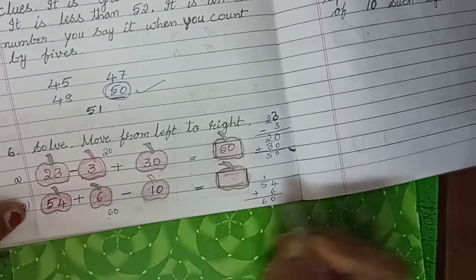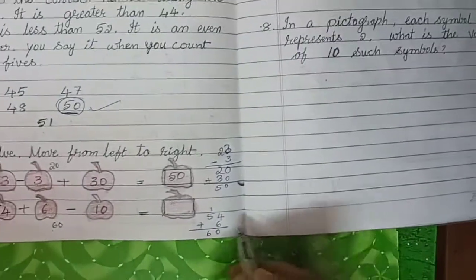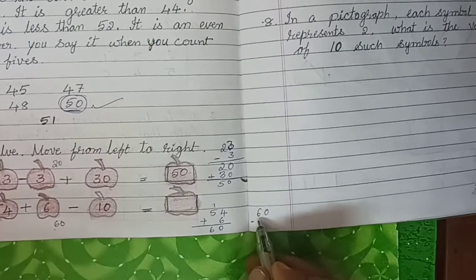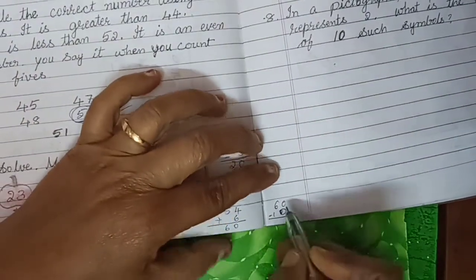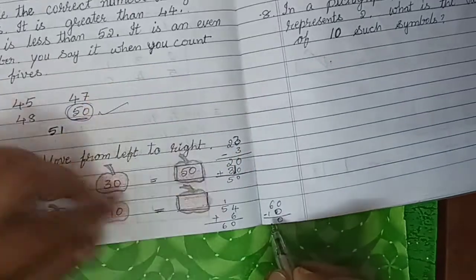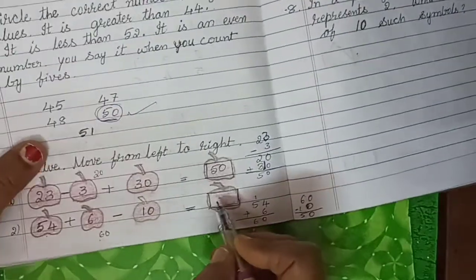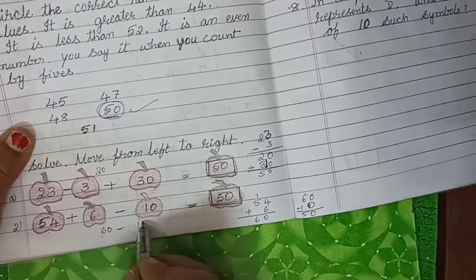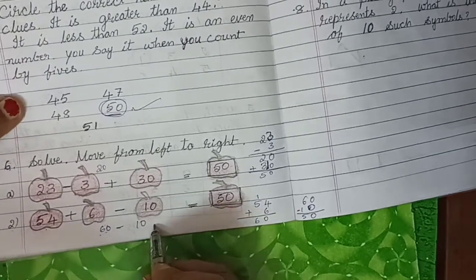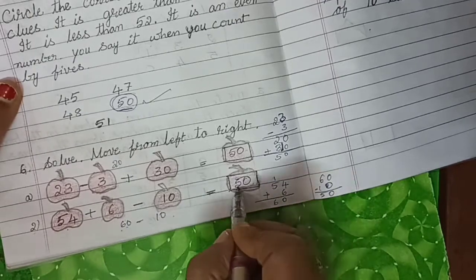Now, 60 minus 10. Subtract it. 0 minus 0, 0. 6 minus 1, 5. Here also we will get 50. Right, 50.